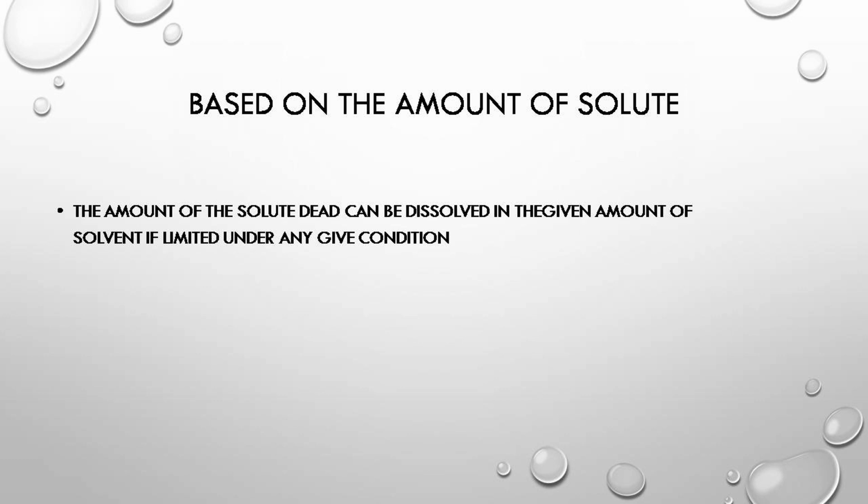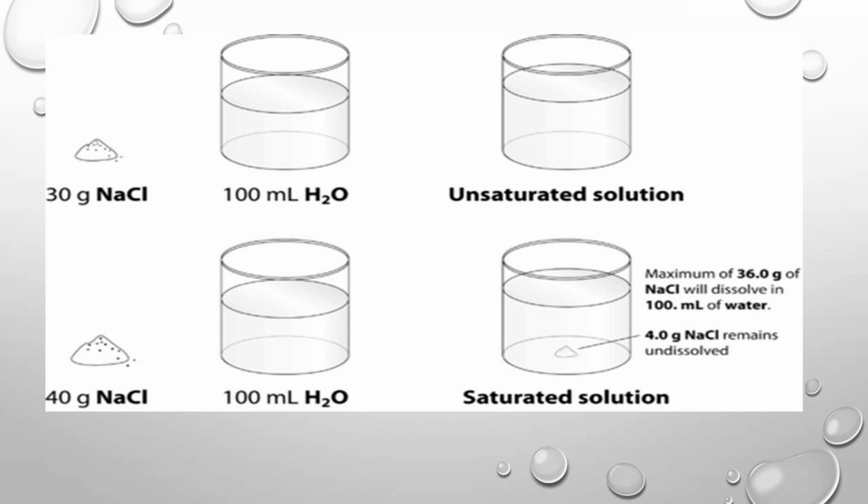Next we see solubility. What is meant by solubility? I will take a simple example. Sugar is dissolved in water. Easily it is dissolved. So the ability of a solute to dissolve in the solvent is called solubility. The maximum amount of the solute that dissolves in a given amount of the solvent at a certain temperature is called solubility.